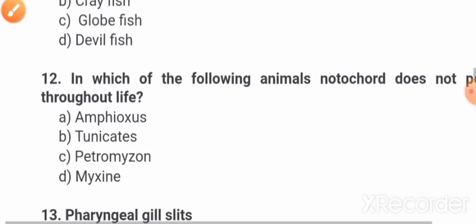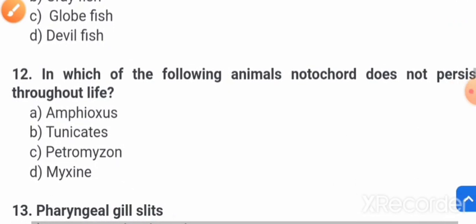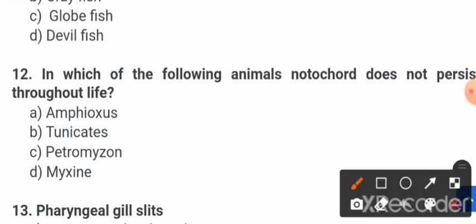Now question number 12, friends: In which of the following animals does the notochord not persist through life? Option A Amphioxus, option B tunicates, option C Petromyzon, and option D Myxine. So friends, the correct answer to question number 12 is option B, that is tunicates.